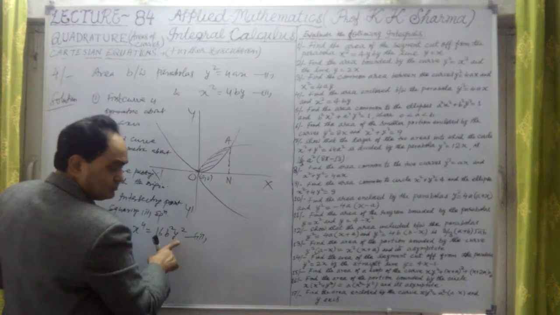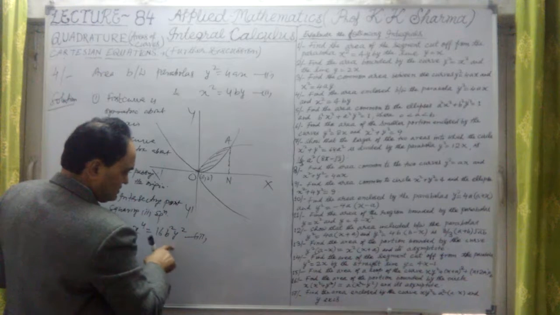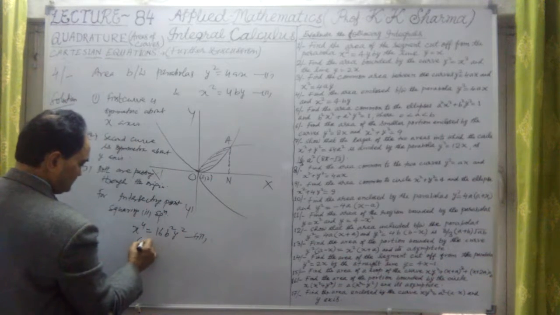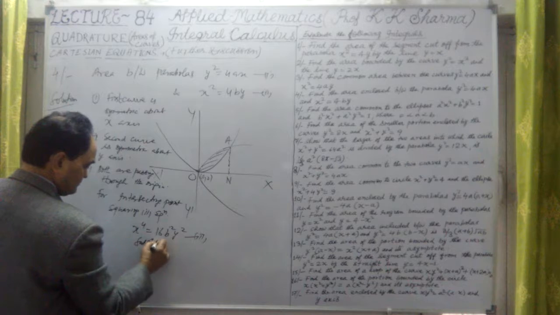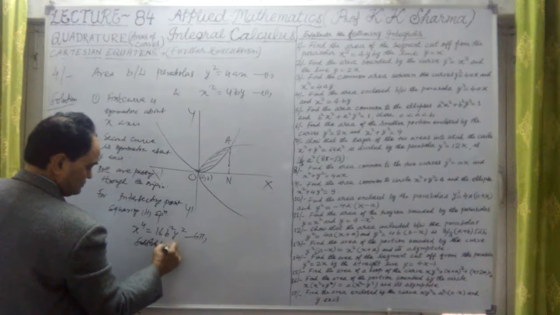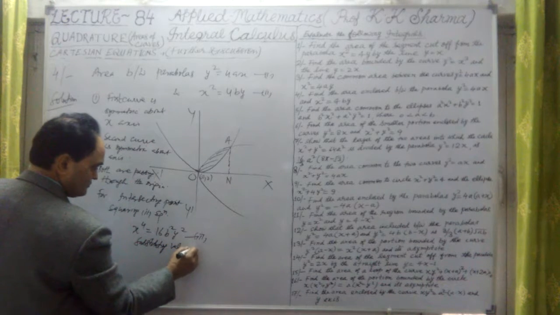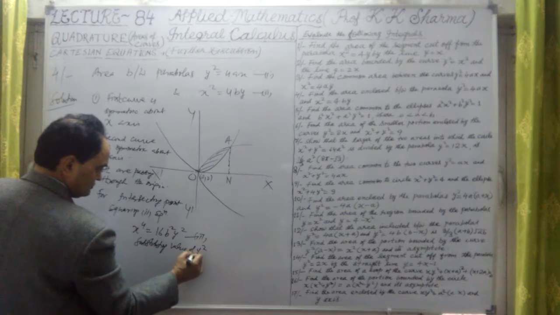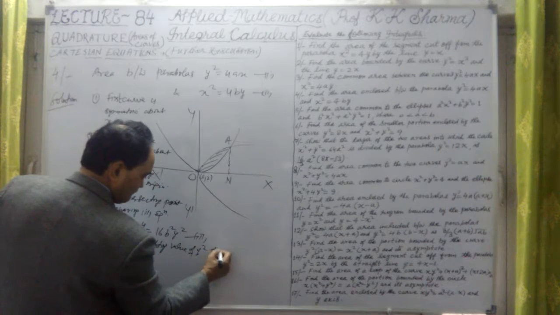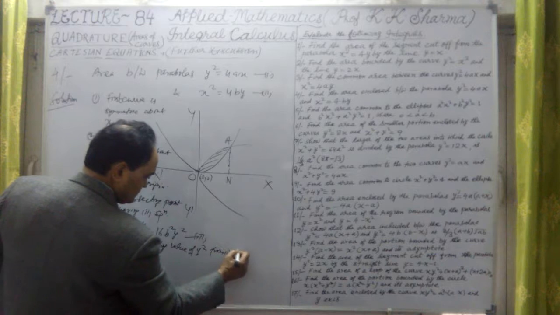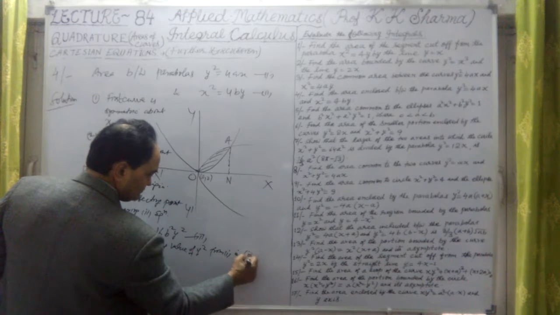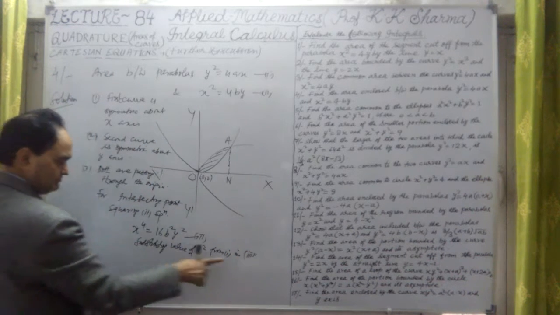Now substituting the value of y² from the first equation into the third one. What do we get?